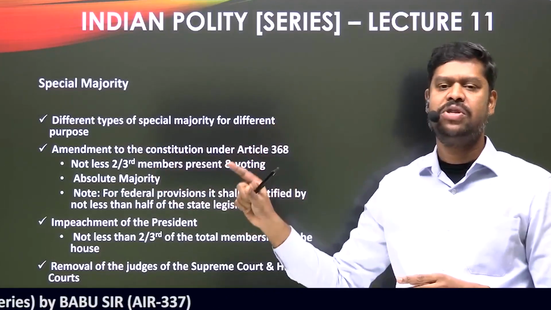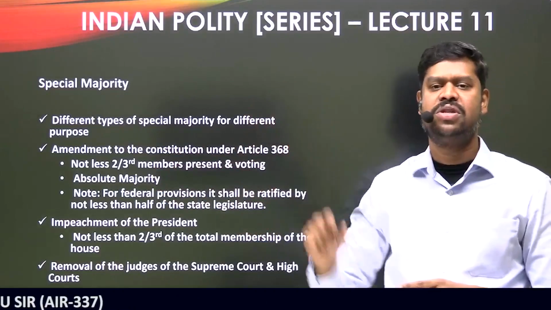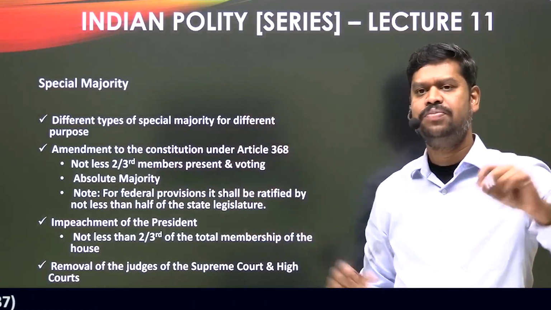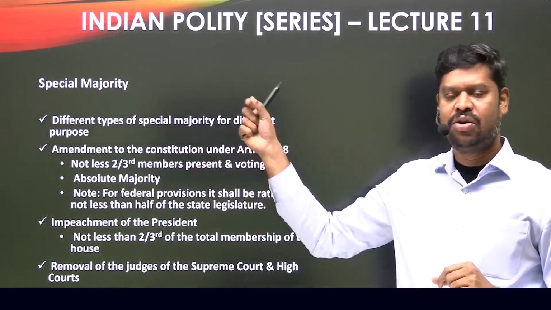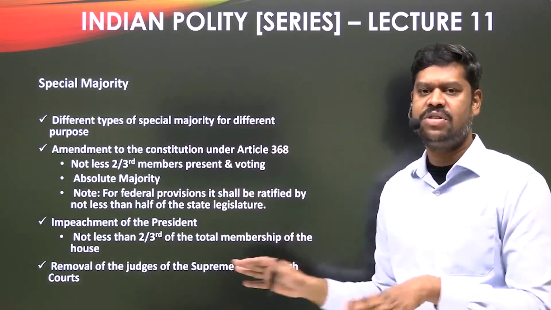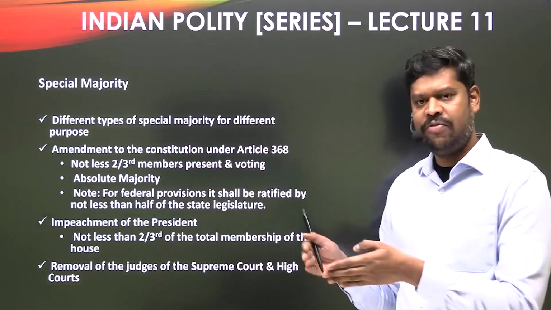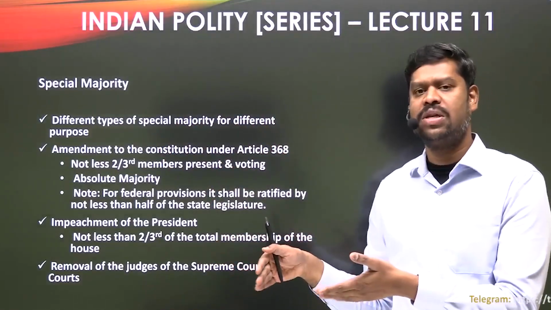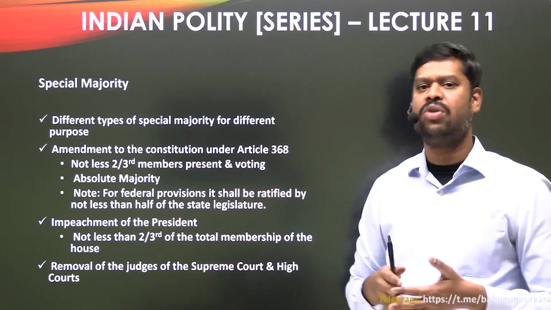So, while the special majority in case of the non-federal provision is only in the parliament, in case of the federal provision, it shall also be ratified by the states, and not less than half of the states have to ratify. Okay, when the bill is introduced in the state legislature, what is the majority with which the state legislatures have to ratify this?